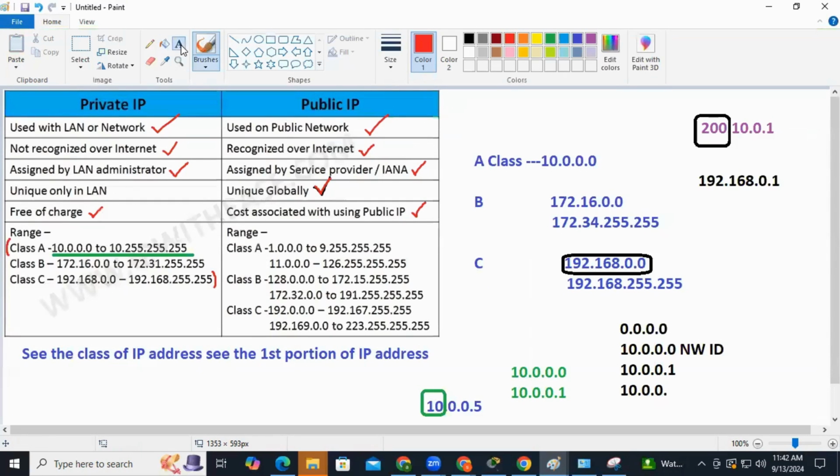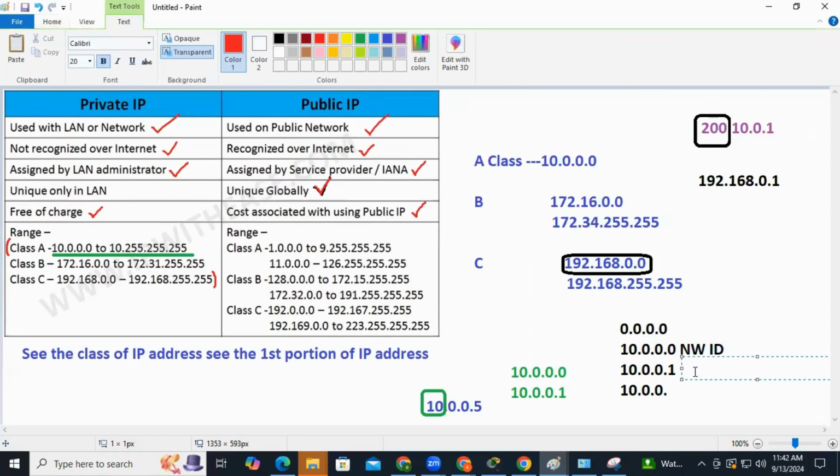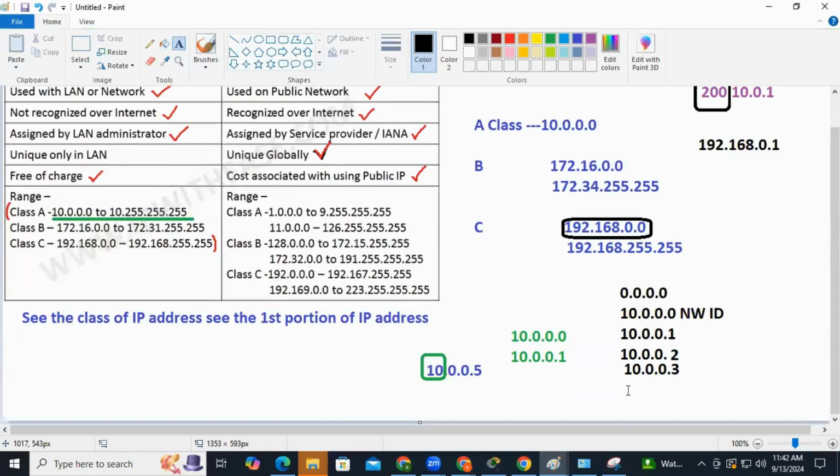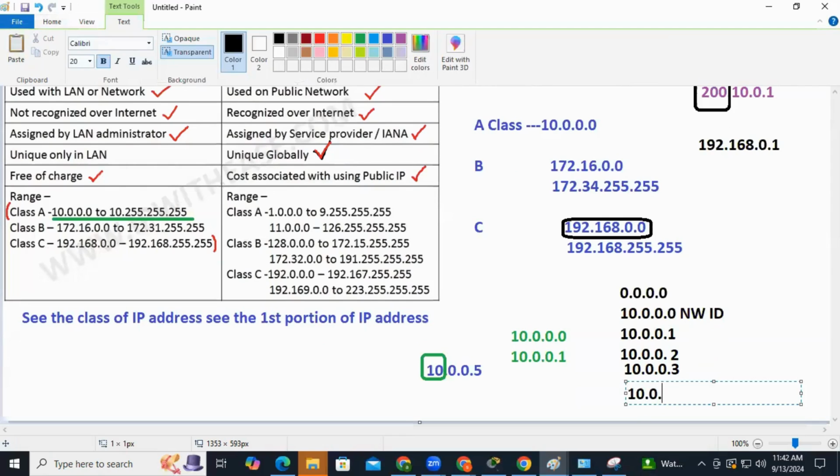Microsoft is not going to give you 10.0.0.0, it is a network ID. Microsoft is also not going to give 1 and 2, and also your Microsoft is not going to give you one more IP address for your private IP addresses, that is 3, and one more IP address which is the end IP address, which I can put like end like this. These addresses are not given.